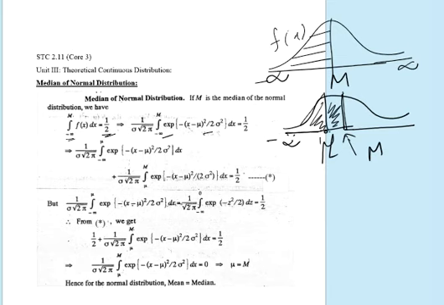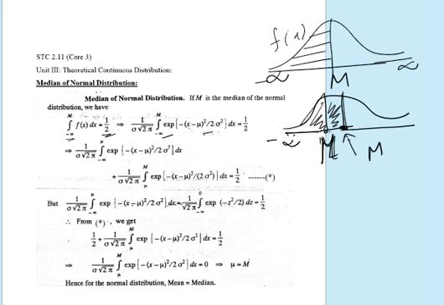We assume here that mu does not lie at the middle point, but we know that the mean lies at the middle point of the normal distribution, that is mean, median, mode coincide, but still let us suppose that mu lies in between the points minus infinity and m.